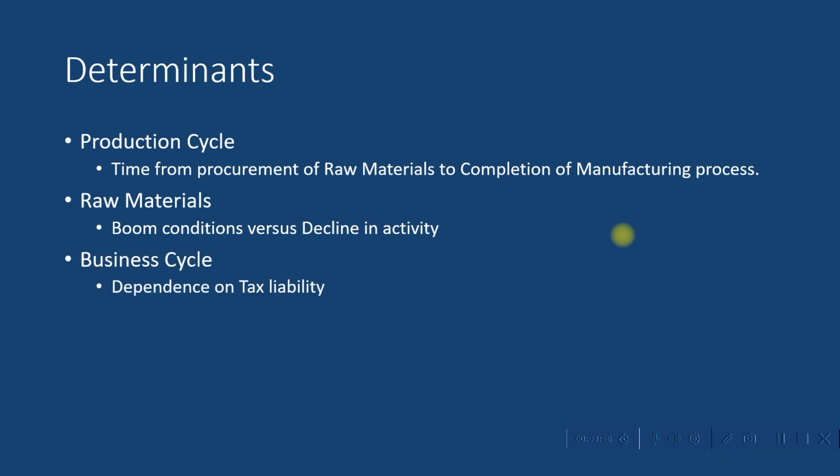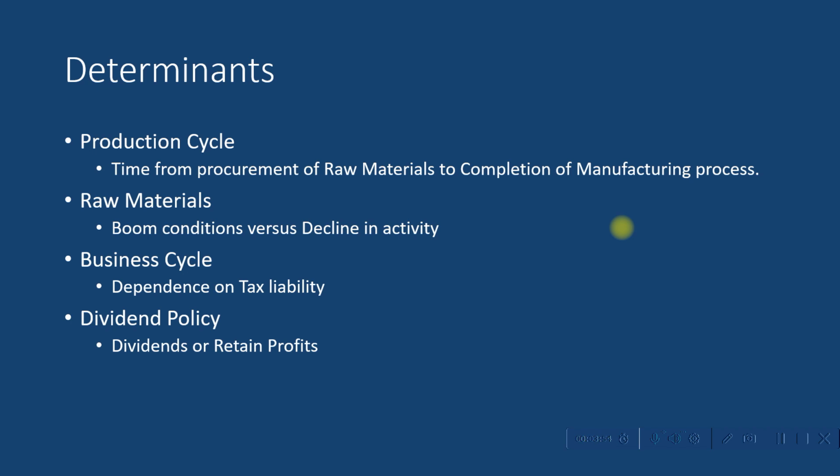The next one is business cycle. There is some dependence on tax liability. If tax liability increases, it paves the way for increments in working capital requirement and vice versa. That is, when tax liability decreases, there is a decrement in working capital requirement. Hence, an adequate provision for tax payment is an important factor in the determination of working capital management.